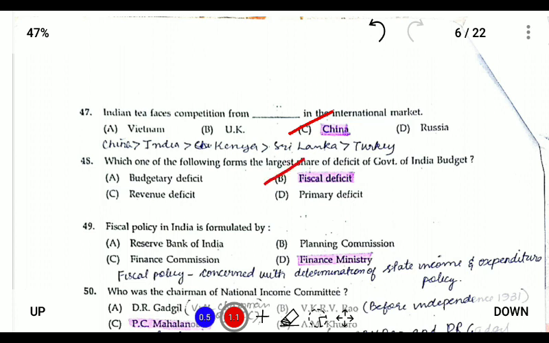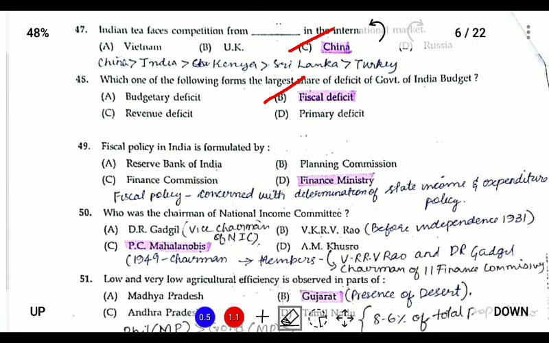Fiscal deficit is defined as the total expenditure minus total revenue. Oh, it's total expenditure minus total revenue that will give the fiscal deficit. And fiscal policy in India is formulated by the finance ministry. So the finance ministry is responsible for the formulation of fiscal policy, and the monetary policy has been formulated by the Reserve Bank of India.